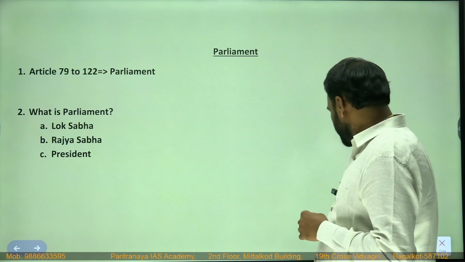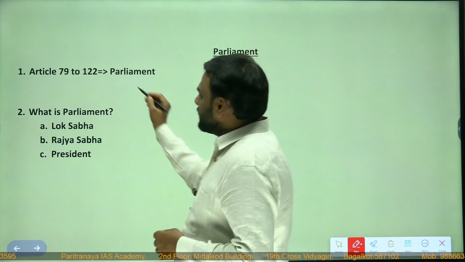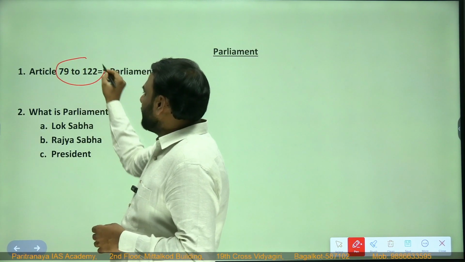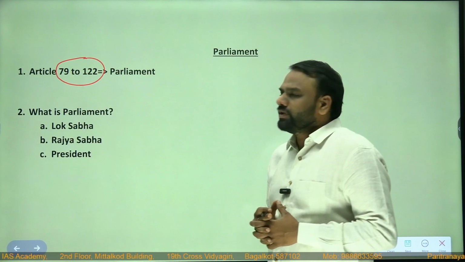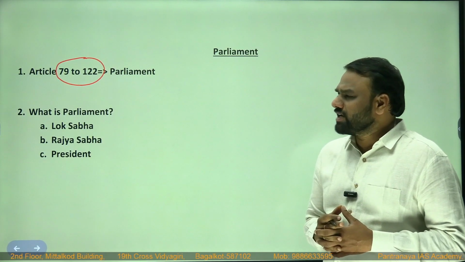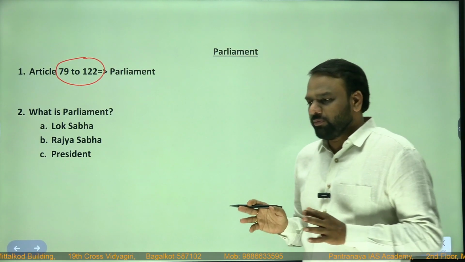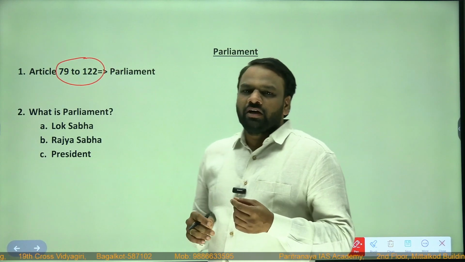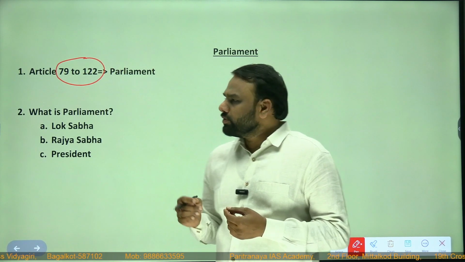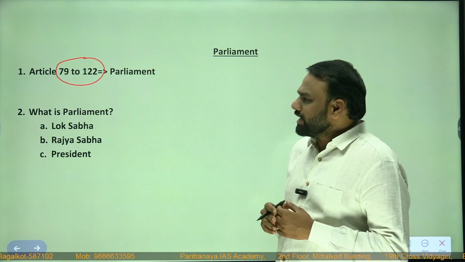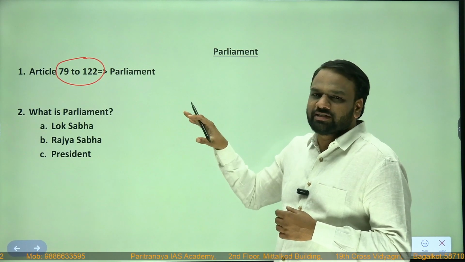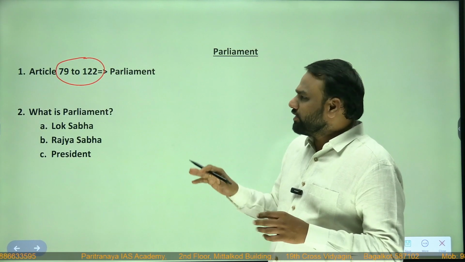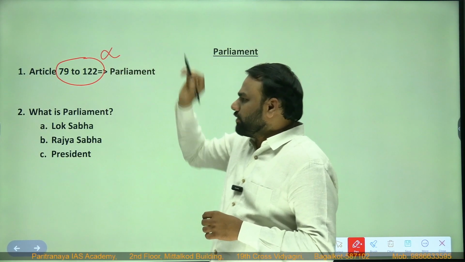So here we shall begin with the articles which deal with Parliament. Article number 79 to 122, they deal with Parliament. Do we need to memorize all these articles from 79 to 122? Not important. There are a few articles which we need to memorize. As and when we encounter those articles, I'll be highlighting that those are important and we have to memorize them. But for the time being, these articles are not important.